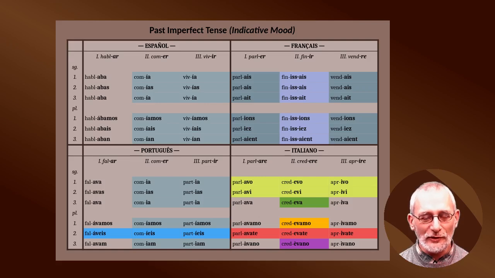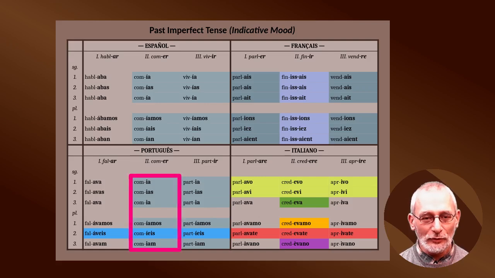So first, let's start with Spanish, where the second group is conjugated as follows: comía, comías, comía, comíamos, comíais, comían. And the third group is conjugated in the same way: vivía, vivías, vivía, vivíamos, vivíais, vivían. The endings or suffixes are identical for these two conjugations. And for Portuguese, the same applies.